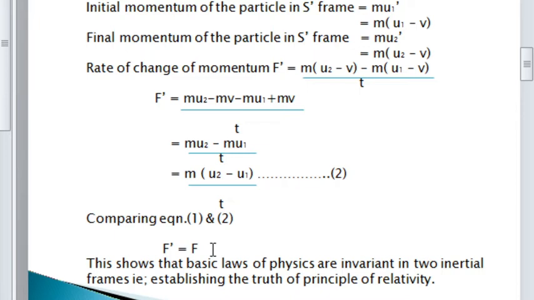From this we have to give a further conclusion for this problem, that is, the basic laws of physics are invariant in two inertial frames. Here we have proved that Newton's second law of motion is invariant under Galilean transformation. So it obeys the principle of relativity.